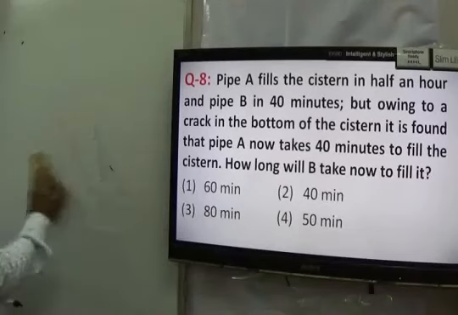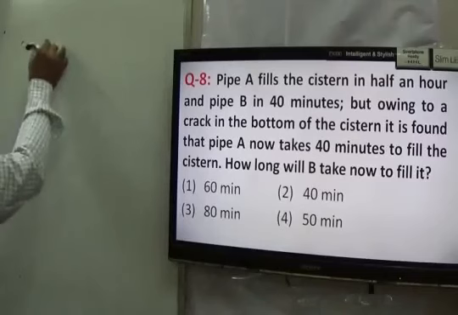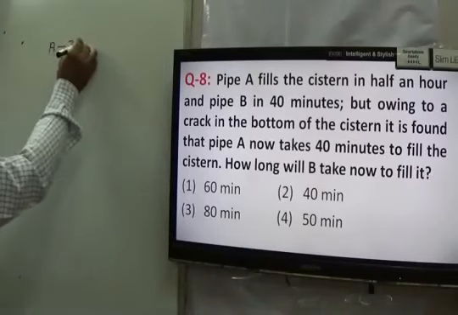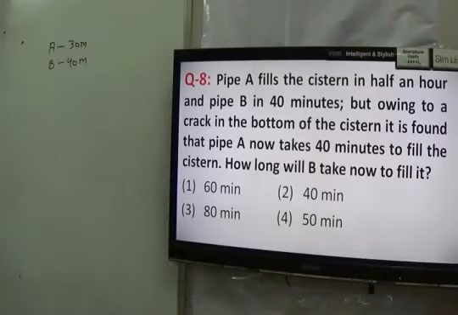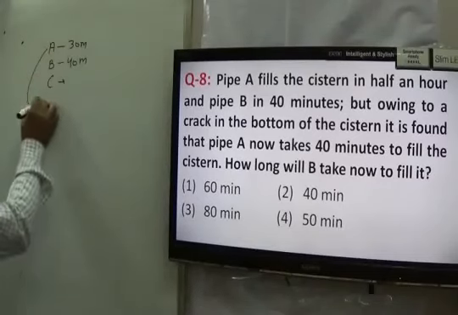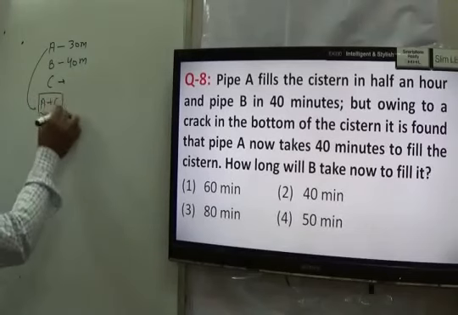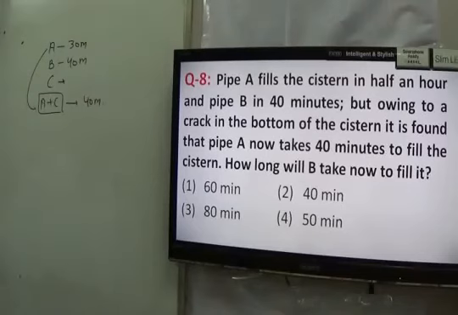Next you have statement number 8. It's a pipes and cisterns part, because it's a part of time and work. Pipe A fills the cistern in half an hour and B in 40 minutes. Means A takes 30 minutes to fill the tank and B takes 40 minutes to fill the tank, right? Owing to a crack in the bottom of the cistern, it is found that A now takes 40 minutes to fill the tank. Suppose the crack is C. When A and C both work together, they take 40 minutes. That value is given to us, right?